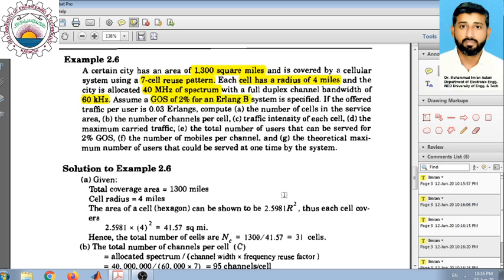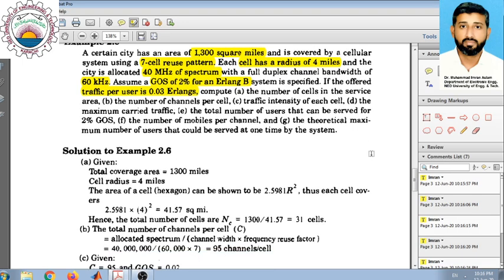And of course, for an Erlang B system, that means we are interested in having a probability of blocking of 2%. The traffic per user is given as 0.03 Erlangs. There are a number of parts in this problem, so let us focus on each part one by one.